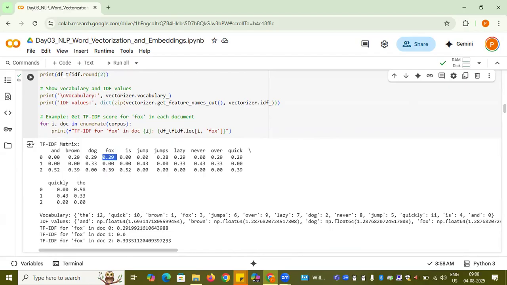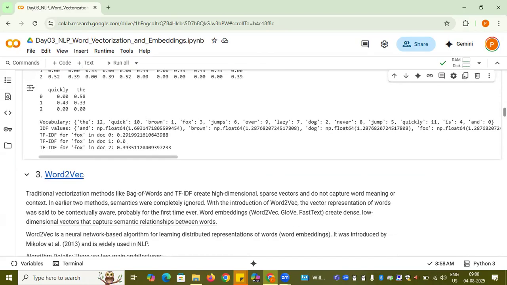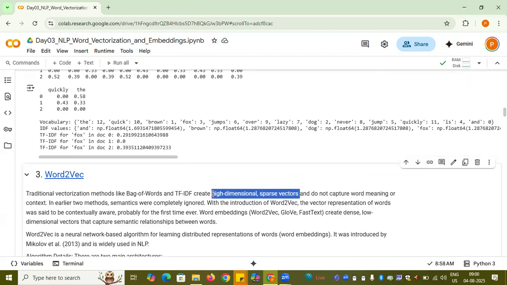Now let me go down and look at another method, word2vec. Whatever methods we discussed so far, like bag of words and TF-IDF, create a high-dimensional space vector, that is for sure, because it's the creation of a vocabulary, and then for each and every token in the vocabulary we provide some value corresponding to each document.